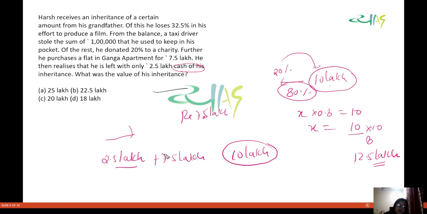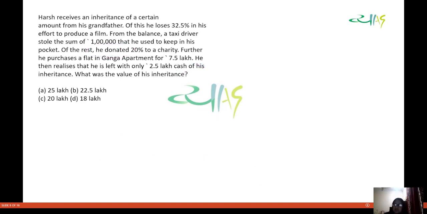12.5 lakh, fine. Now from this 12.5 lakh, before that 1 lakh rupees got stolen. So he had how much? 13.5 lakh. See, we got up to here, 13.5 lakh we got. Now this is saying from this balance he loses 32.5%. So we had 13.5 lakh rupees.